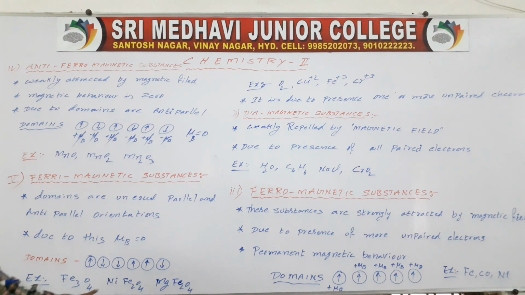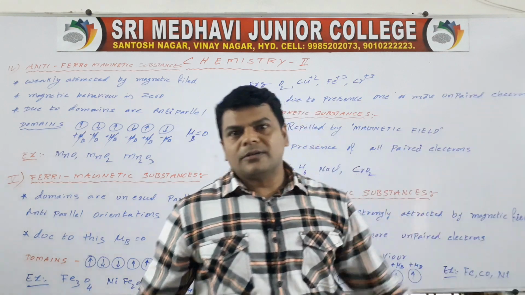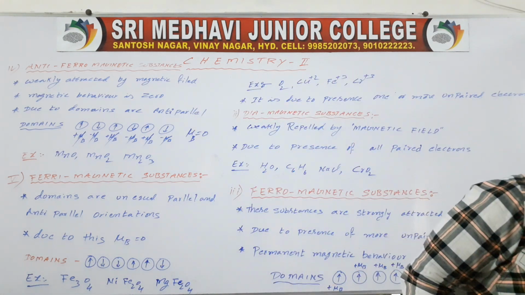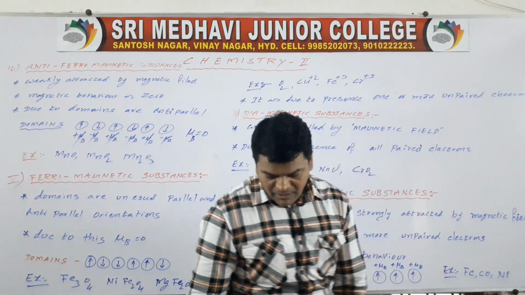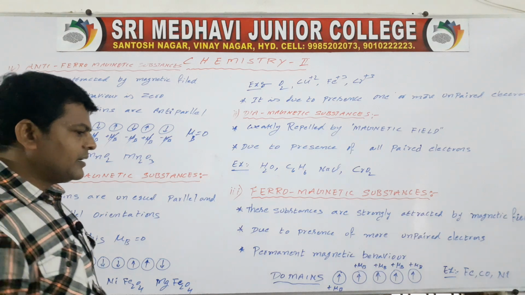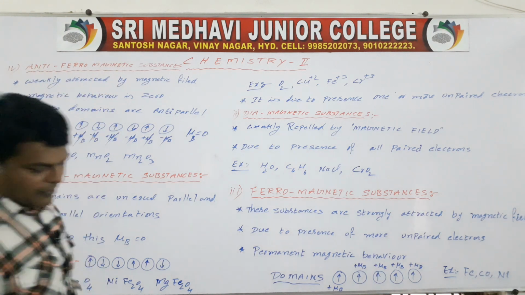All these are examples for ferrimagnetic substances. This is about the magnetic behavior of solids. So this is the way we may discuss magnetic behavior.